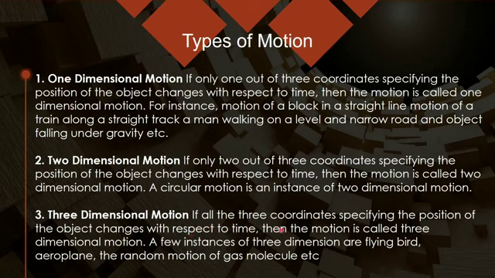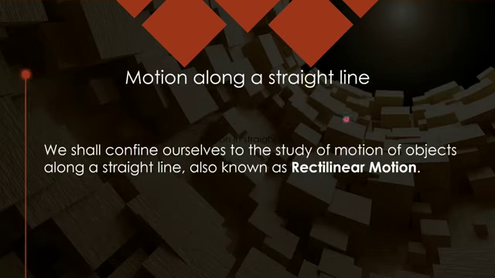Three-dimensional motion: if all three coordinates are changing with respect to time, then the motion is called three-dimensional motion. Like a flying bird, a flying kite, the motion of an aeroplane, or the motion of gas molecules. These are examples of three-dimensional motion. Basically, we have to focus on one-dimensional motion in this chapter. So this is our focus: motion along a straight line. We will be confining ourselves to the study of motion along a straight line, which is known as rectilinear motion.